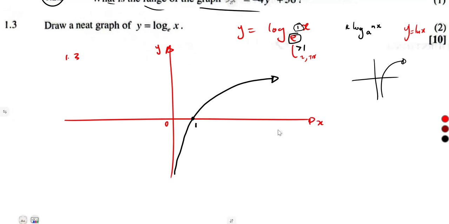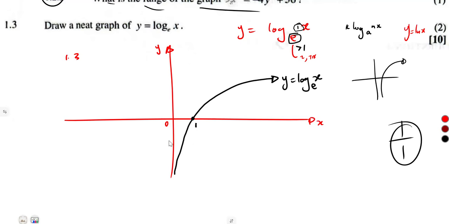Remember, I told you if there is a 3, it's going to be 1 over 3. If there's a 2, 1 over 2. So this is 1 over 1, it does not change, it's just a 1. So that was the graph of y is equal to log x in base e. Sketching of graphs, guys, you just need all the basics of that graph.